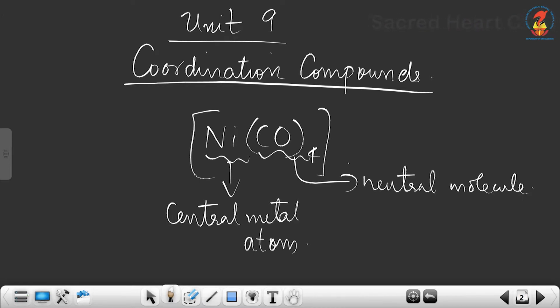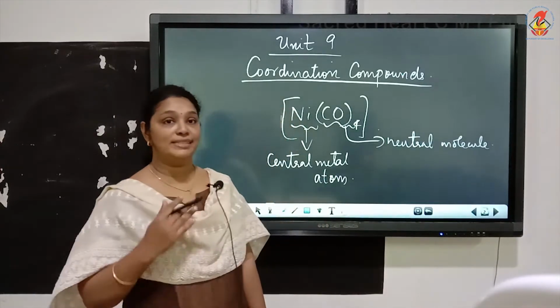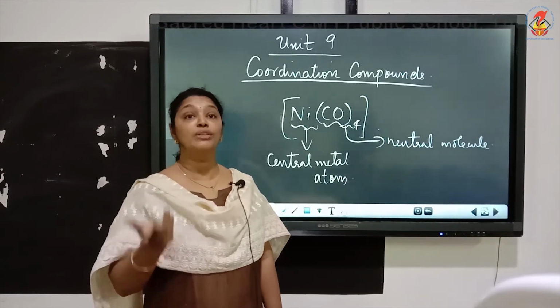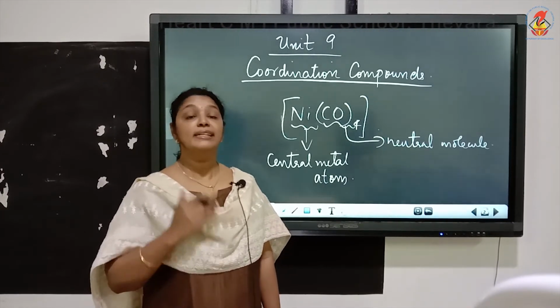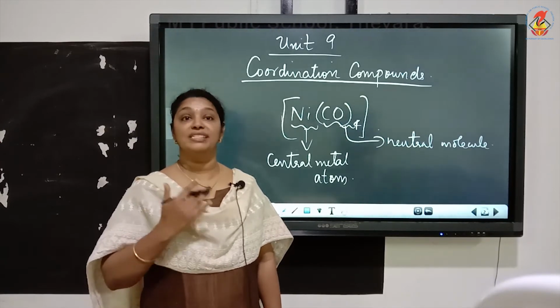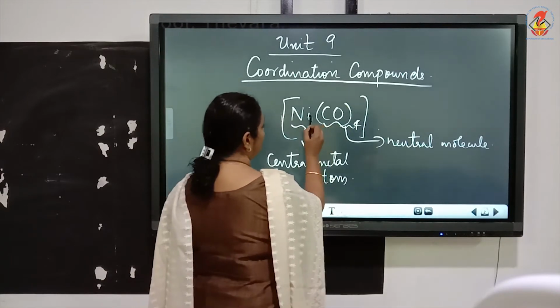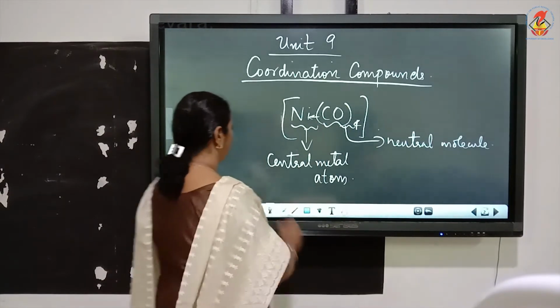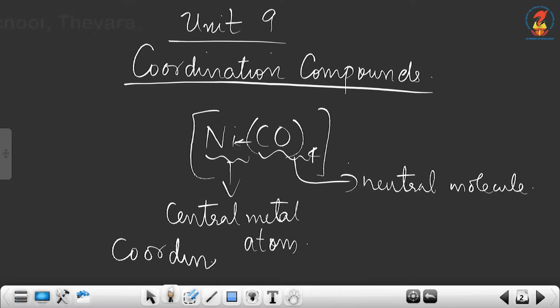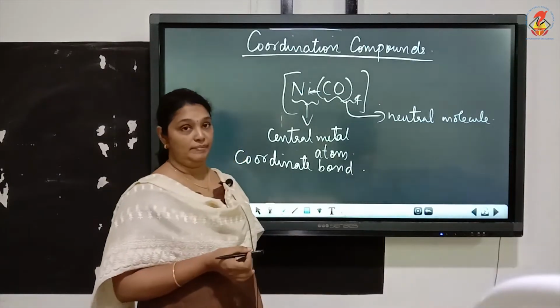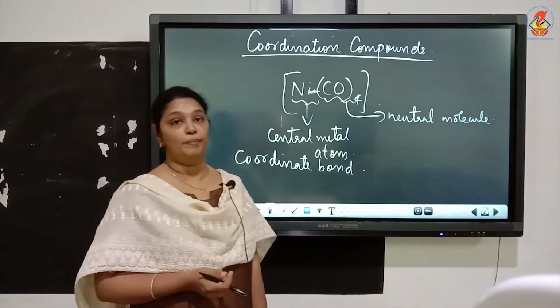Now, when we discussed the definition of coordination compound, we said the central metal atom is linked to a number of ions or neutral molecules. Now, here CO, the charge is 0, so this is a neutral molecule. And the nickel and CO are linked by a coordinate bond. Coordinate bond means the neutral molecule CO is donating electrons to nickel metal. So, this is a coordination compound.